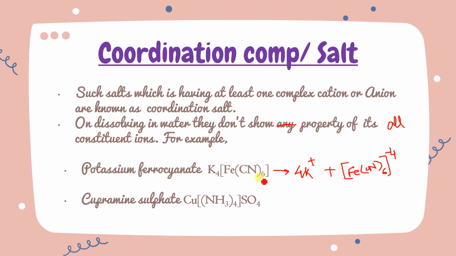Whenever we write a salt, we first write the cation and then the anion. So the cation is simple here, but the anion is complex. The latter part is complex. Similarly, cuprammonium sulfate. The big bracket is not here, it will be here only.